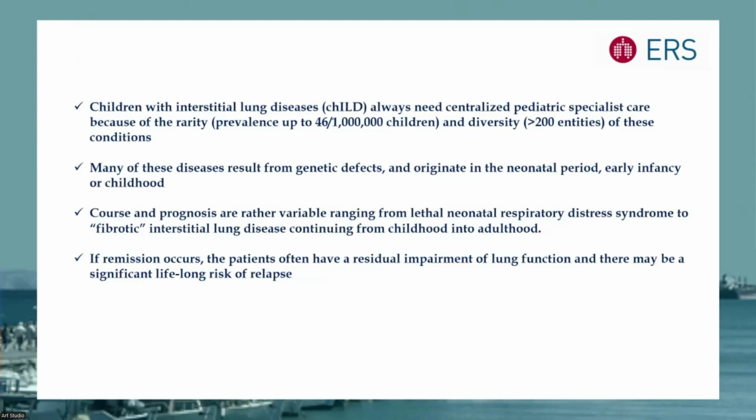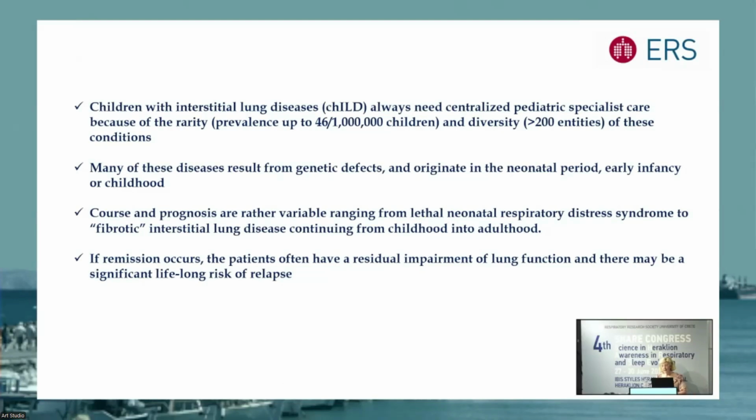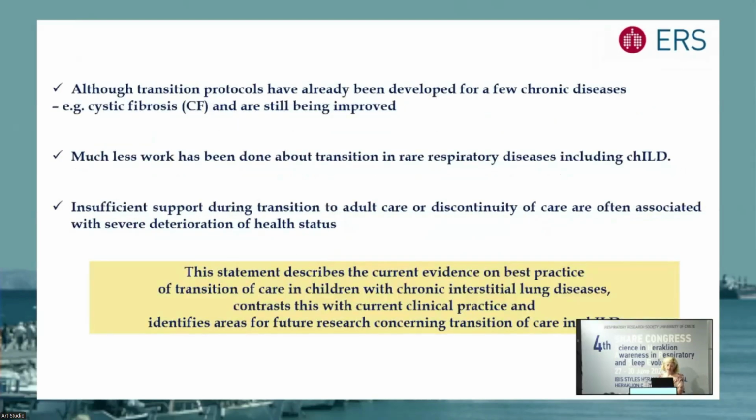The course and the prognosis so far is not very well studied. It may range from lethal respiratory failure at birth to fibrotic disease in early adulthood. And if remission occurs in children's interstitial lung disease, they always have residual impairment of lung function, and there is always a risk to relapse. This is something that we need in the future to study more and to get familiar with.